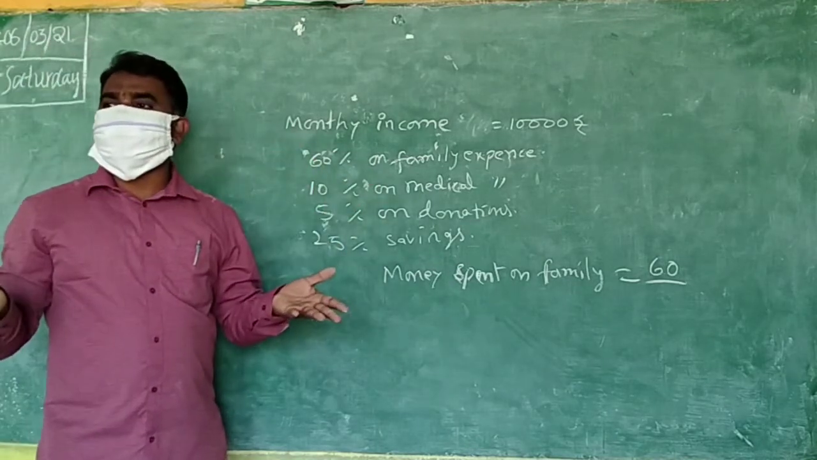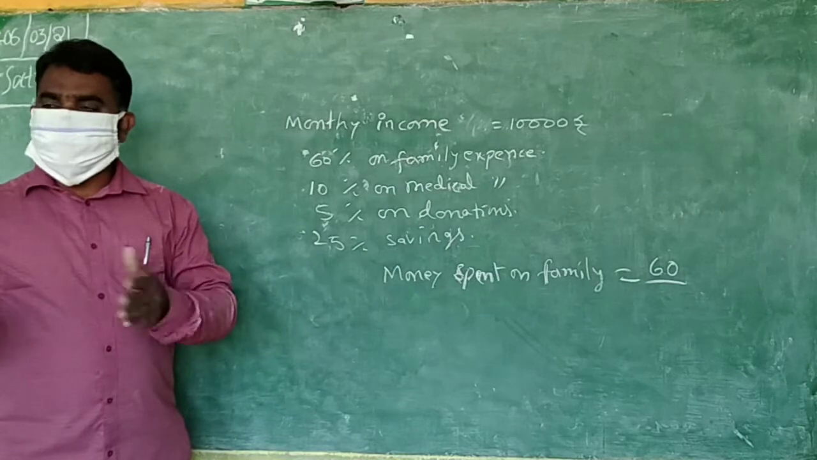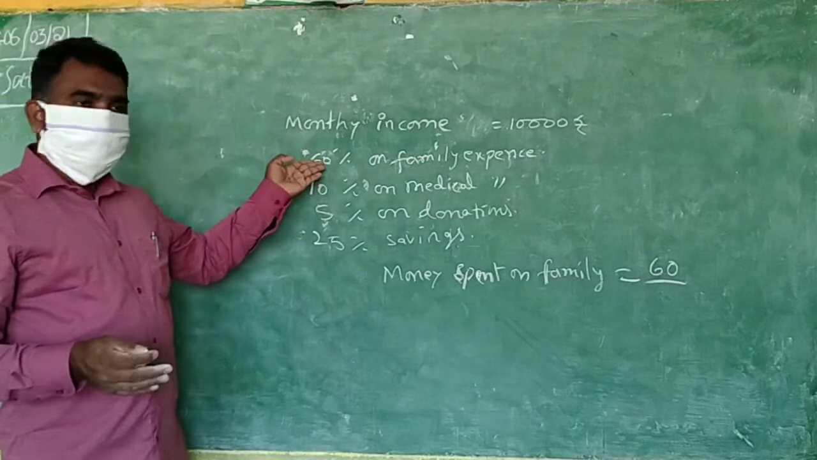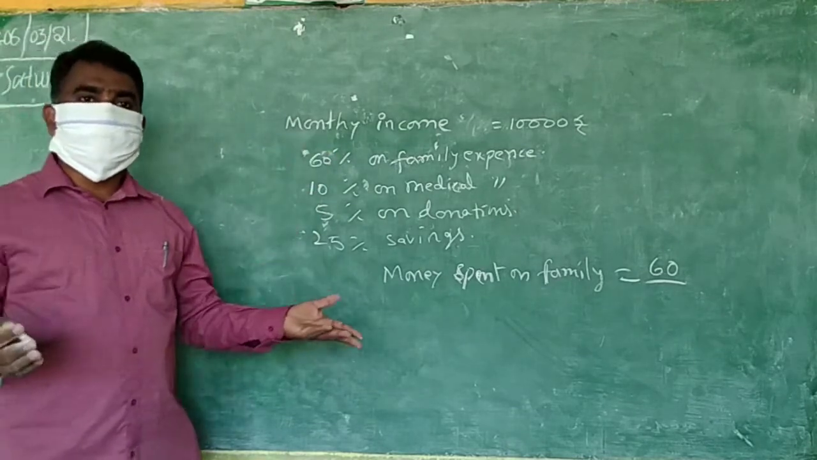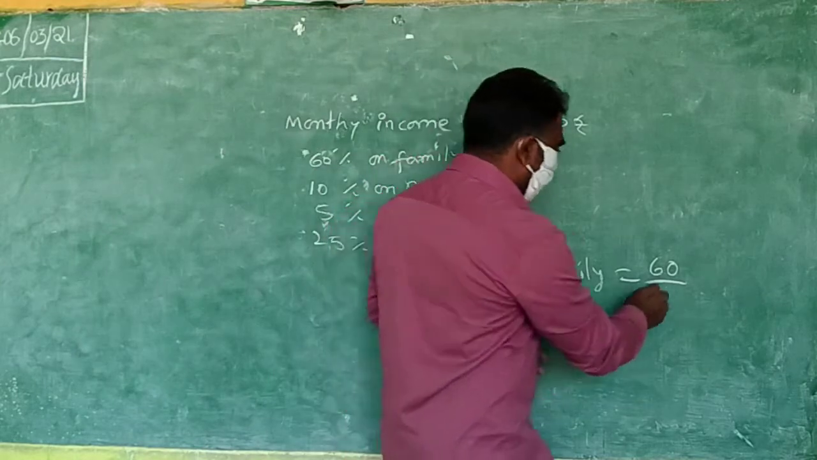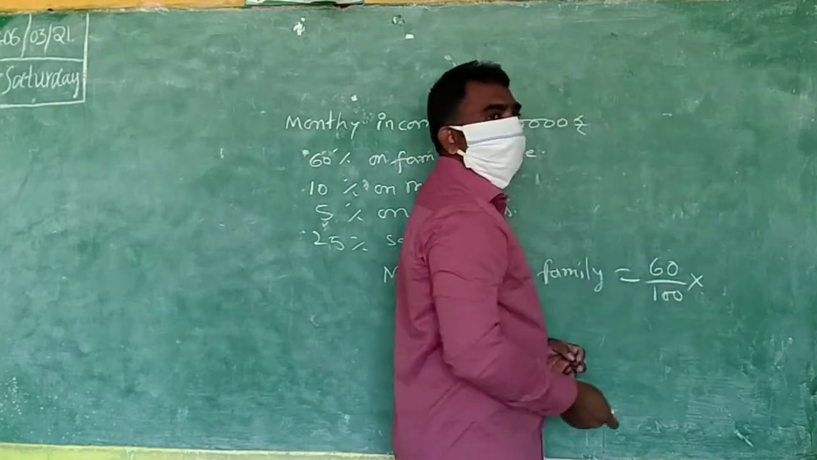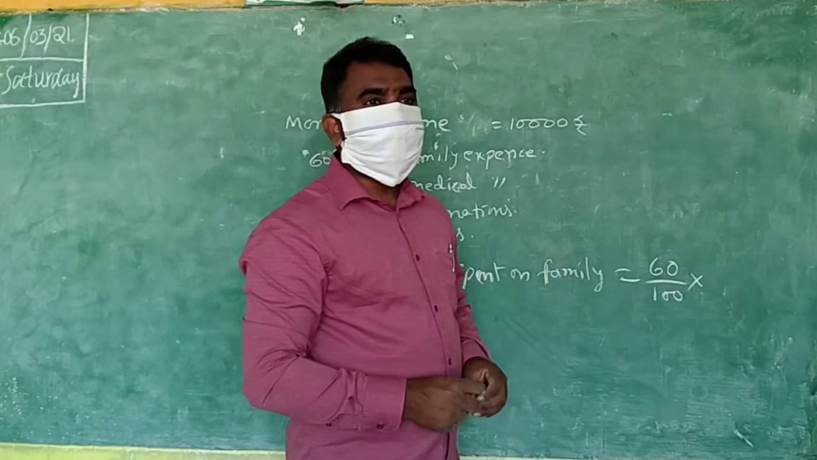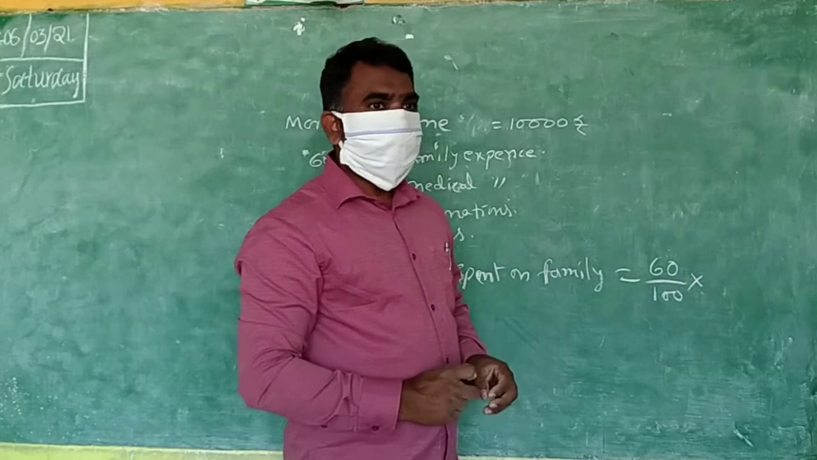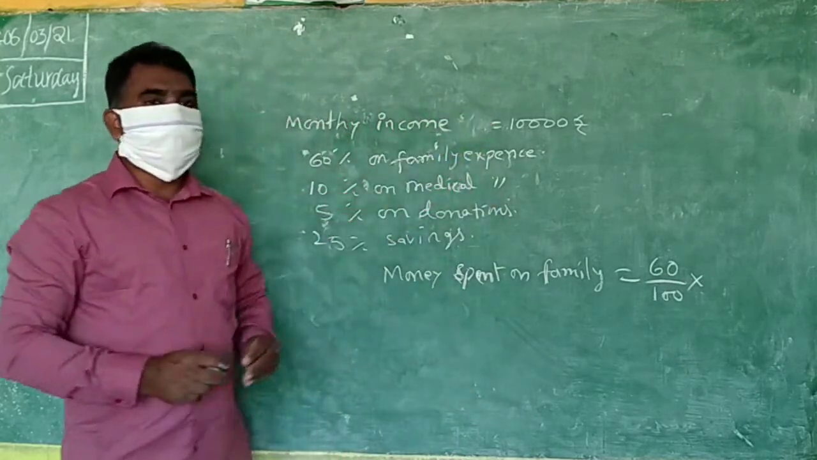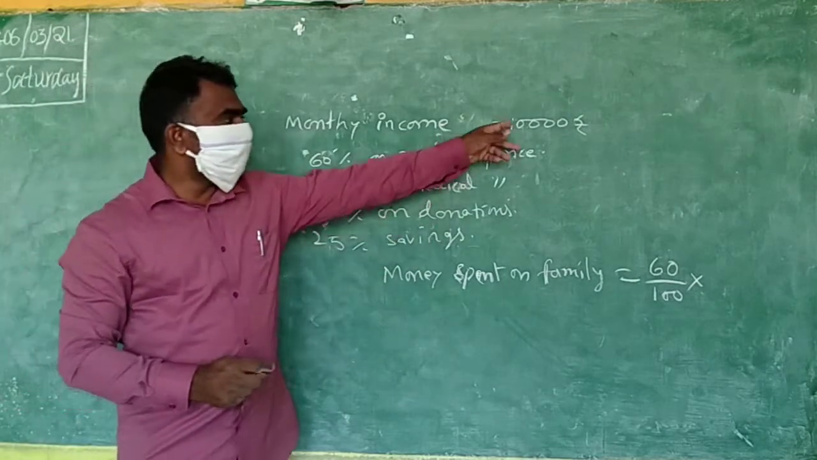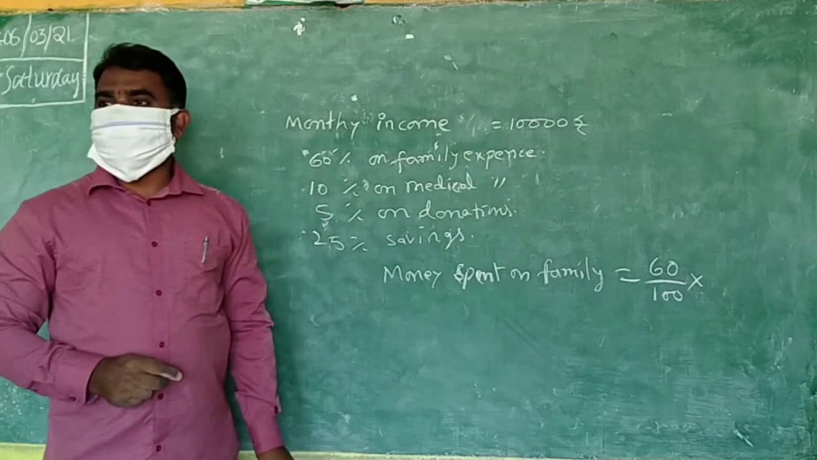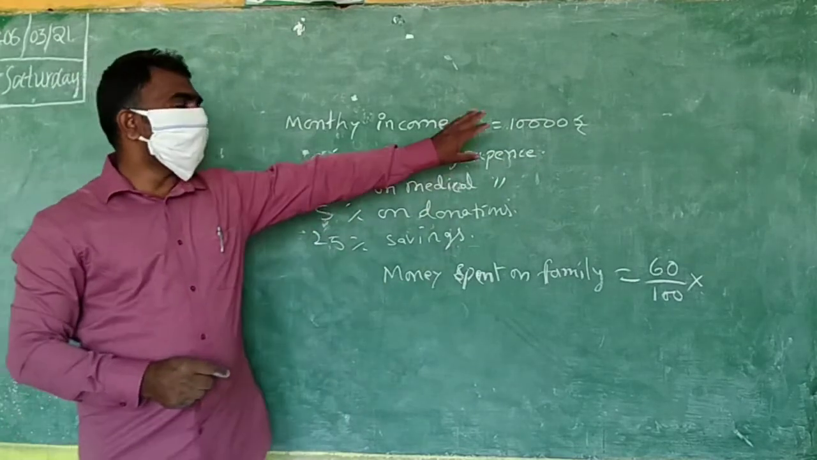60% means what? 60% means 60 by 100 only, no? Same, this only we will take. 60% means 60 by 100. So 60 by 100 into total. Into total, how much? 10,000. No total? From this money only he used this. Then what is the total? This is only the total. You are confusing. This is the total money.